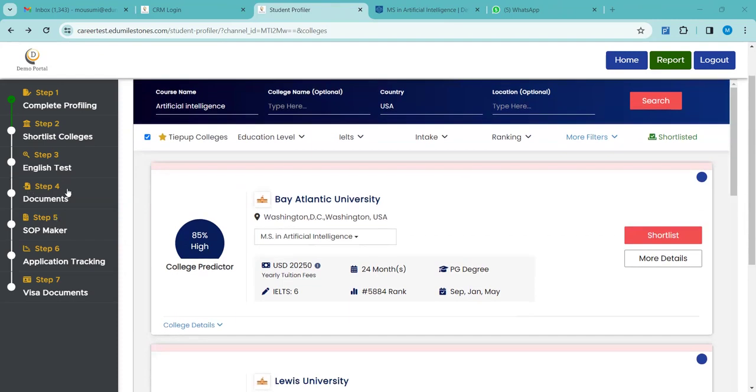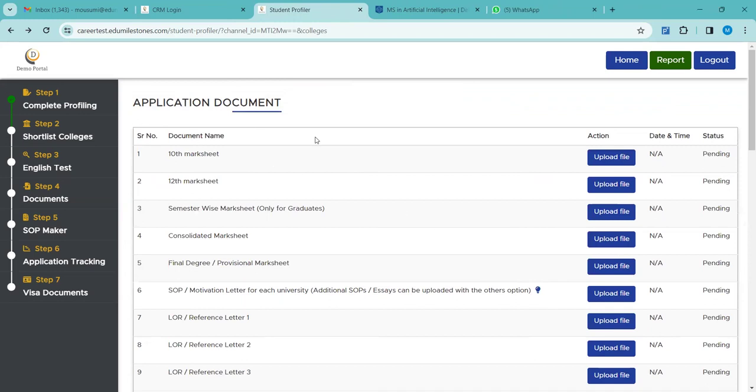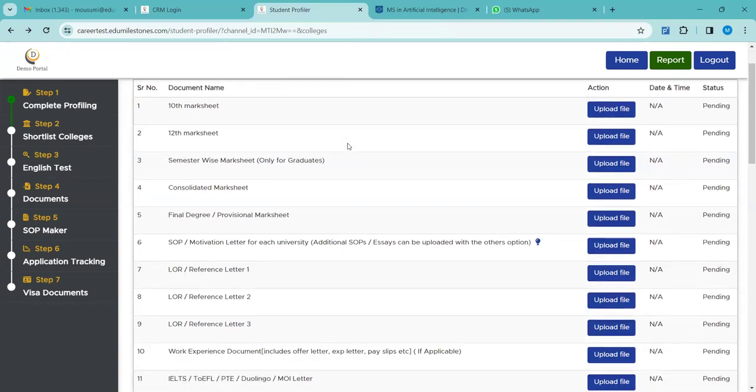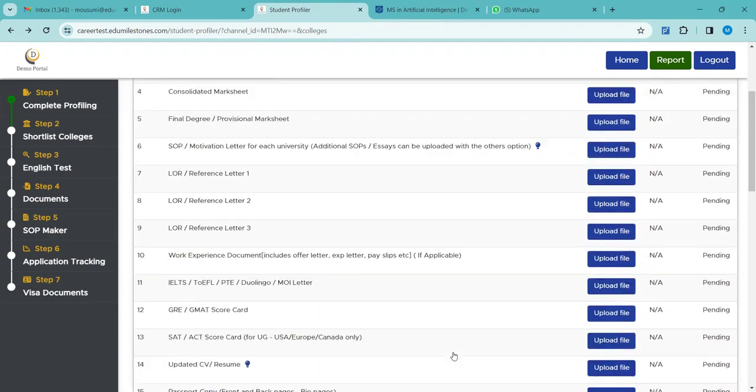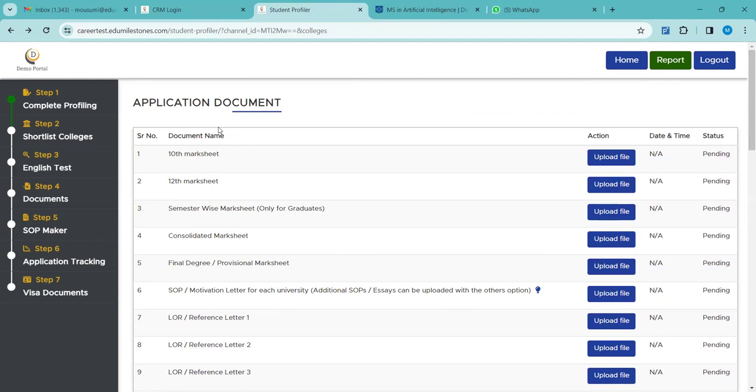Fine. Next is step 4. We have reached the document section. Once I click into this, as you can see here, application documents. Our portal is designed in such a manner that it is very easy to operate. In the application documents, this is a general checklist of documents, irrespective of whichever program the student wants to apply for, be it bachelor's, master's or double master's. This is the common checklist. Accordingly, whichever is applicable for them, they have to upload the documents.